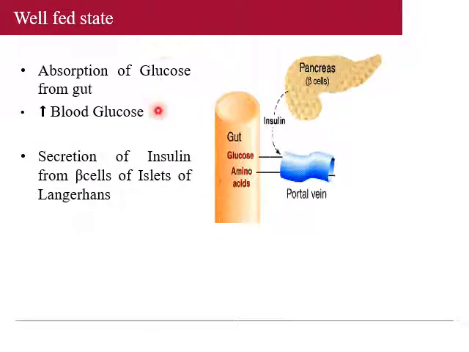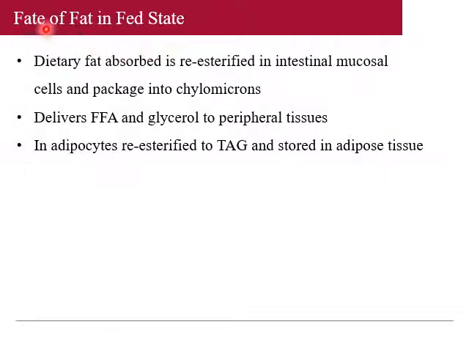So what is the meaning of the well-fed state? During the well-fed state, absorption of glucose from the gut occurs. This causes an increase in blood glucose, which stimulates the beta cells of the pancreas to release insulin. Now the fate of fat in the fed state: dietary fat is absorbed and re-esterified in the intestinal mucosal cells and packed into chylomicrons, which deliver free fatty acid and glycerol to the peripheral tissue.